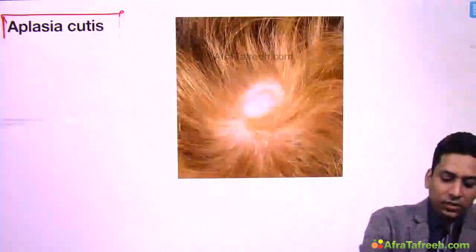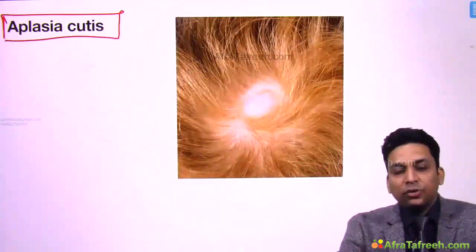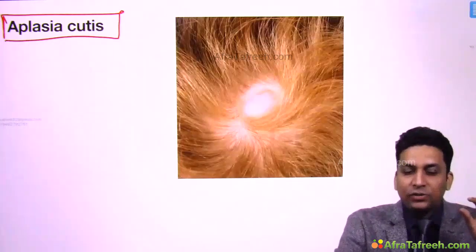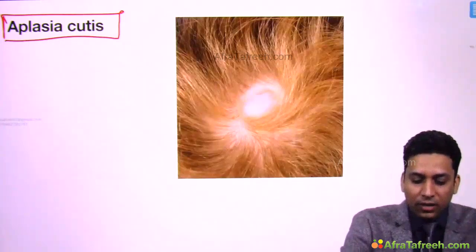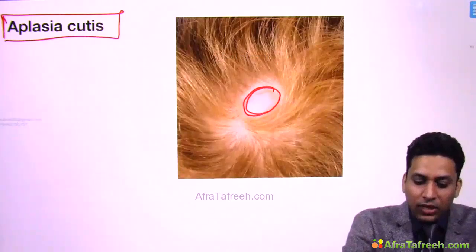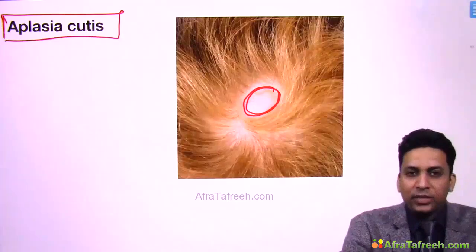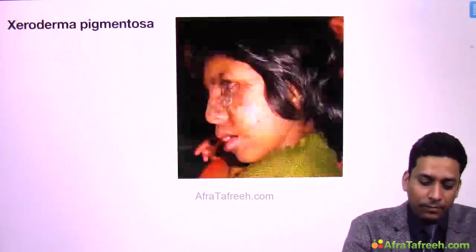Then there is a very rare condition known as aplasia cutis, where there is absence of skin. There might be a patch which is deficient of skin, like this. So there is a deficient skin patch. This is a congenital condition and sometimes might be present. Generally it is present over the scalp.